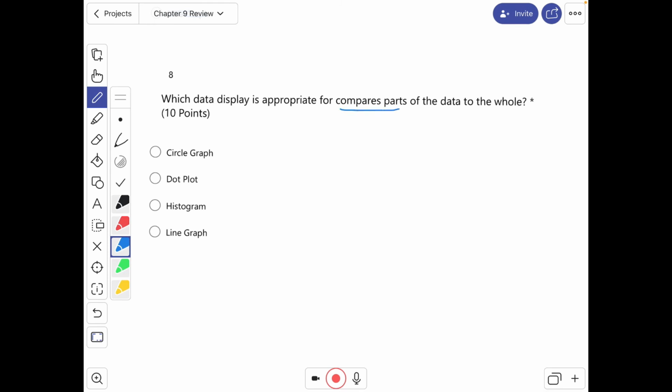And which data display is appropriate for comparing parts of the data to the whole? Anything that compares the parts to the whole, like divides it up into percents, that would be the circle graph.